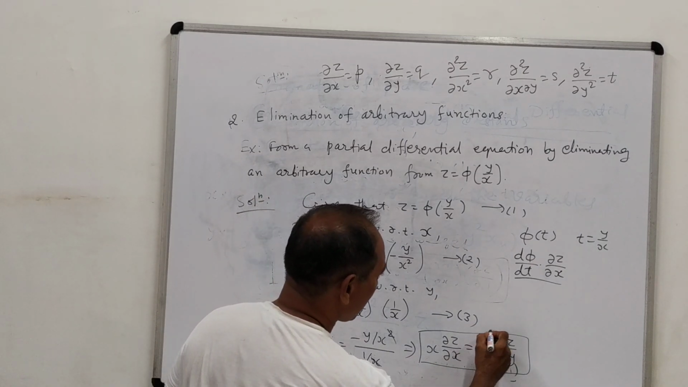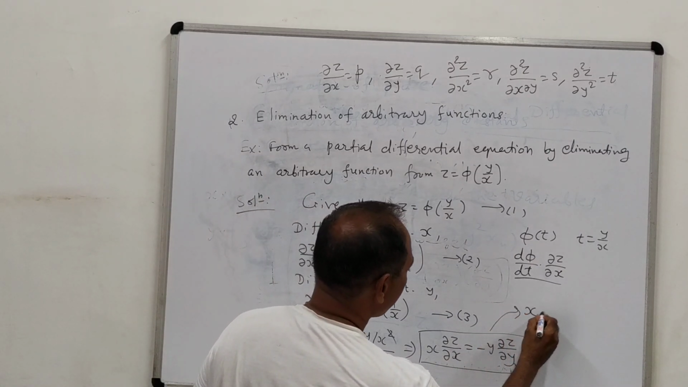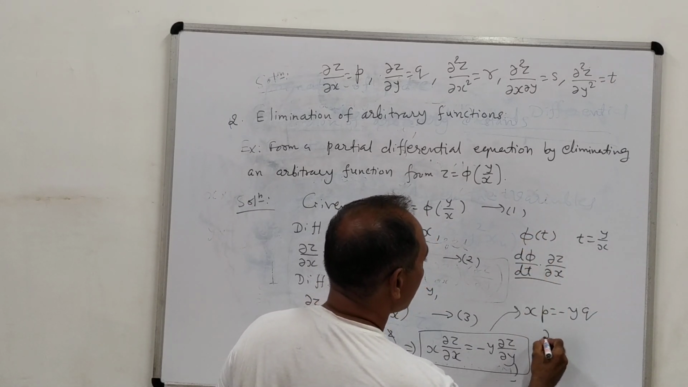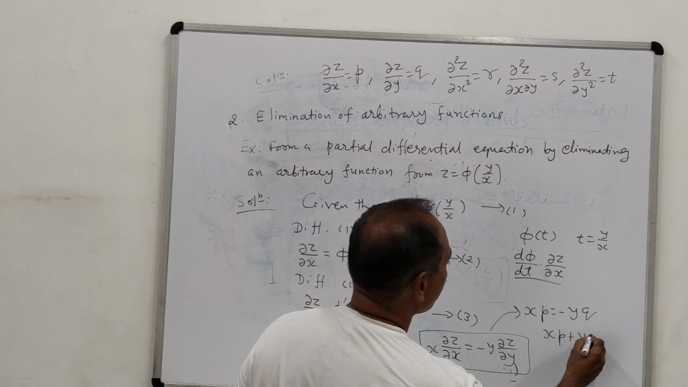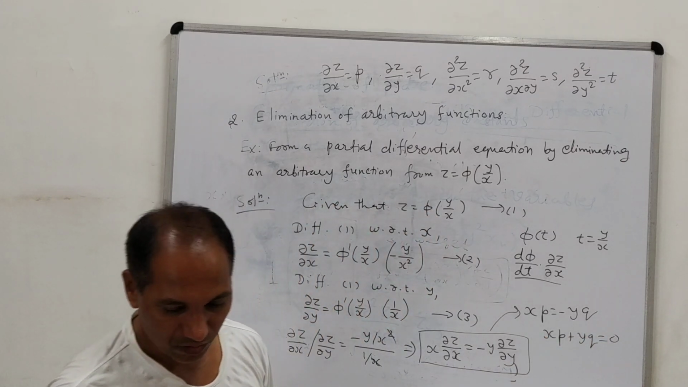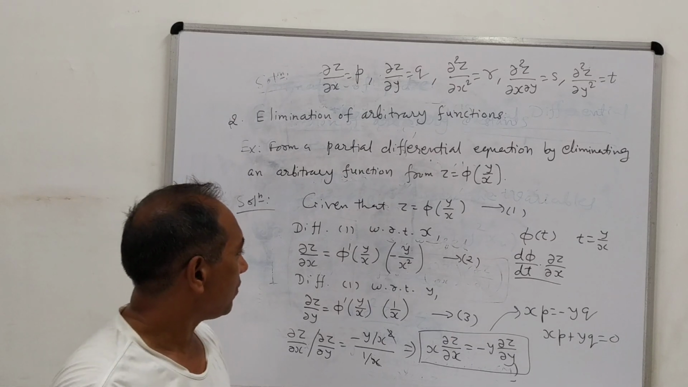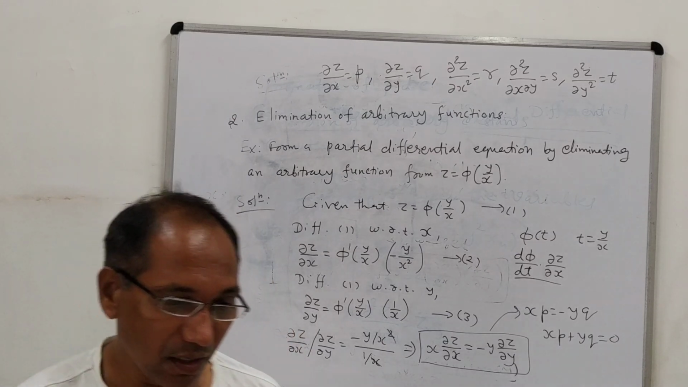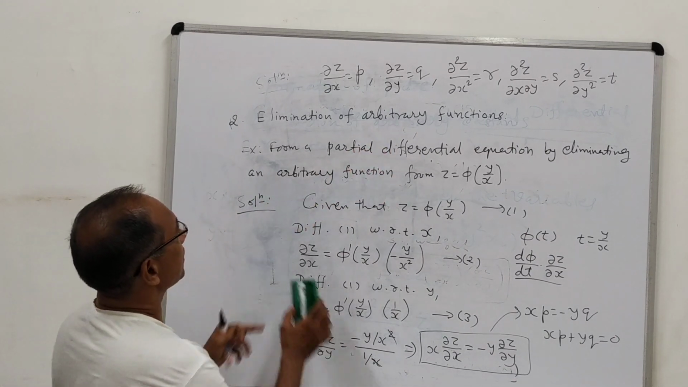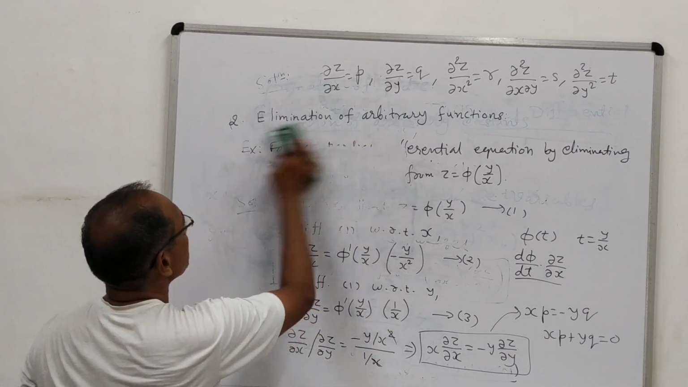So this equation we can also write in this form: x into p equal to minus y into q. In simple form we can write xp plus yq equals 0. In this way also we can write it. So you must be aware of the symbols. Here you must have observed that the procedure of eliminating an arbitrary function is very simple.